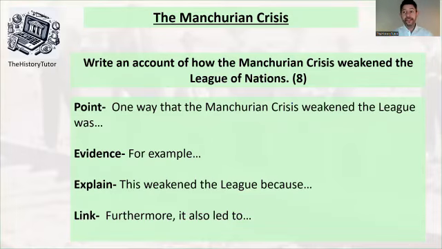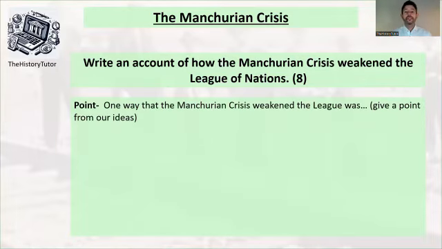So let's have a go at this together. You can work with me and you can have a piece of paper or work through a revision guide and explain your answer, or you can just listen to me talk about it. Okay, so if you're working with me, pause at each stage and you can write your own argument. If it's slightly different to mine, don't worry. The point is you're building an argument.